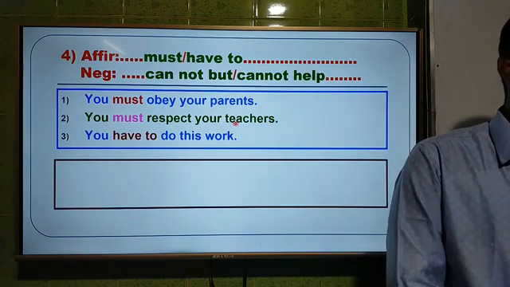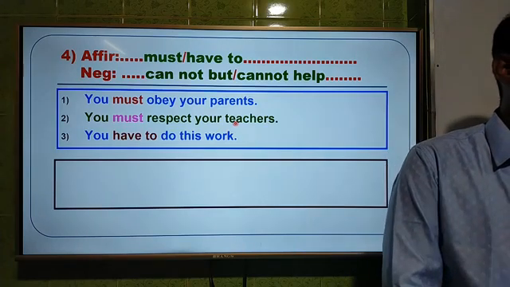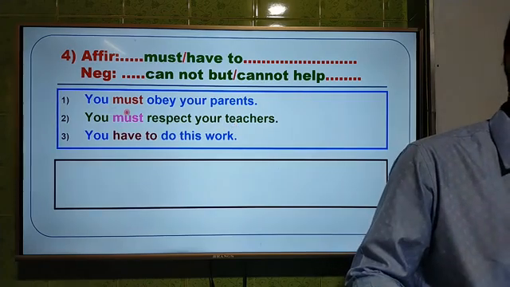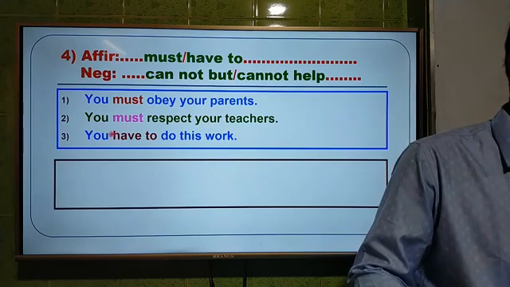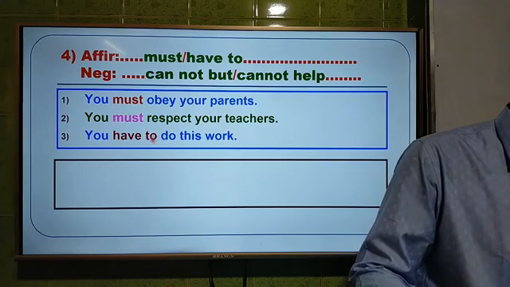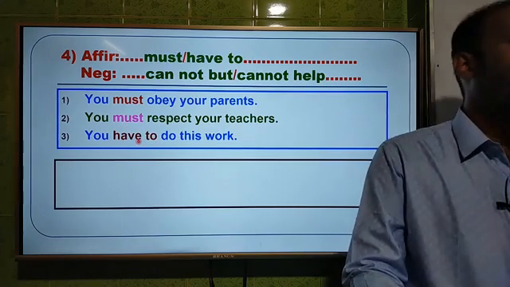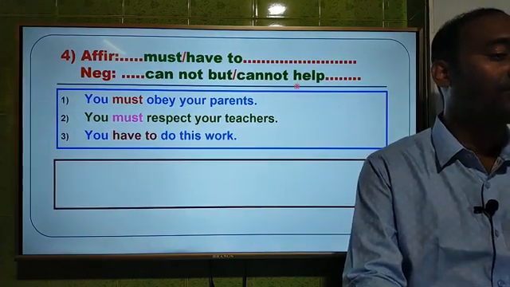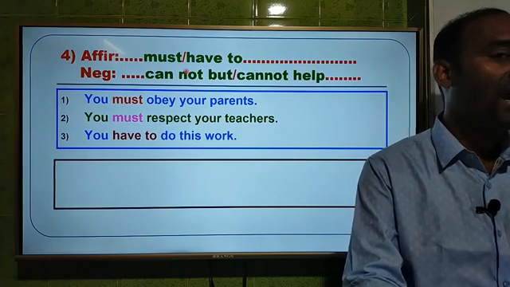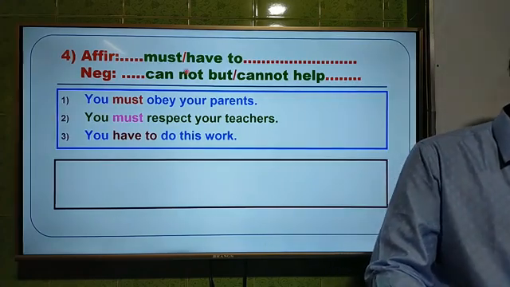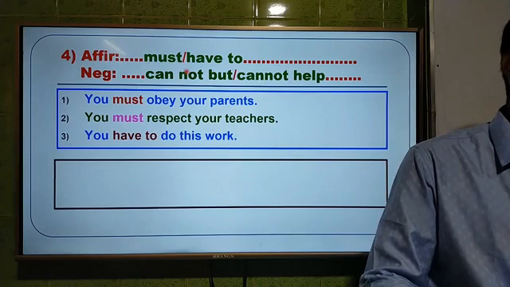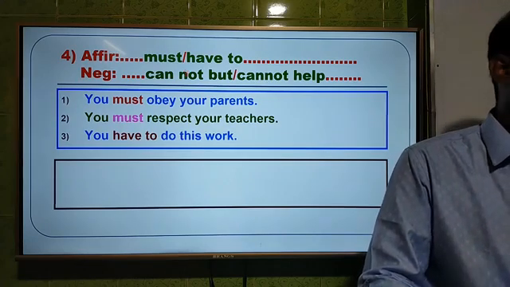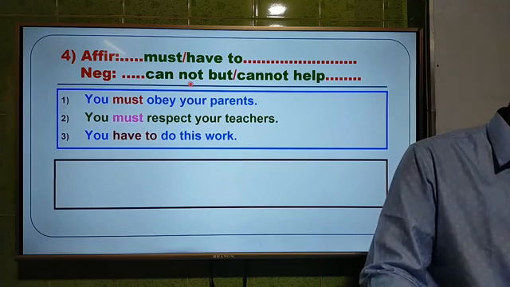Here there are 3 questions for this rule. The students, you see, in the first sentence must, second sentence must, and third sentence with have to. That means you will get must or have to in the sentences, and you have to use cannot but or cannot help instead of must or have to. That means you cannot use must in negative sentence, you cannot use have to in negative sentence. To make them negative, you have to use cannot but or cannot help.